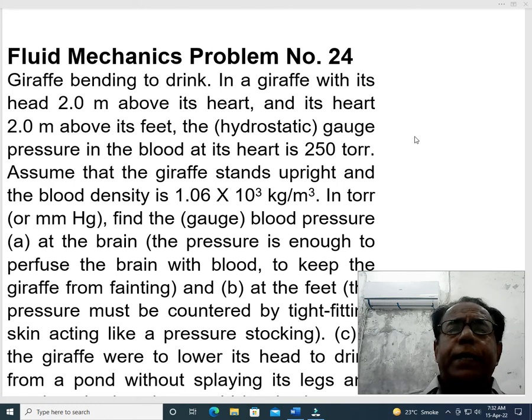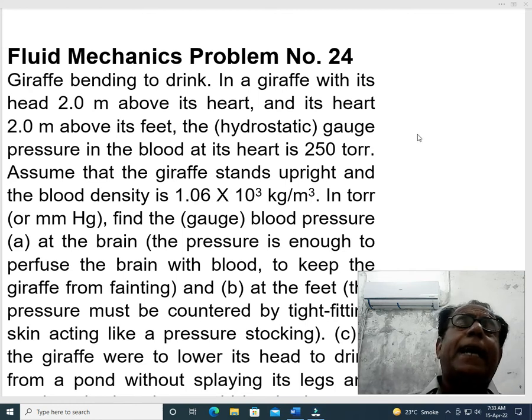Giraffe bending to drink. A giraffe has its head 2.0 meter above its heart and its heart 2.0 meter above its feet. So, dear students, here total height is 4 meter. We can say that head or brain is 4 meter high, that is approximately 12 feet.